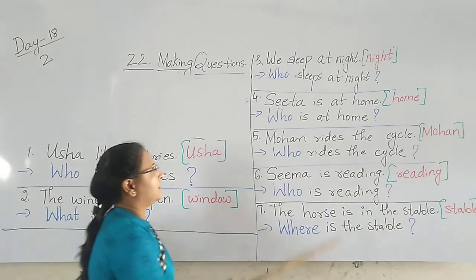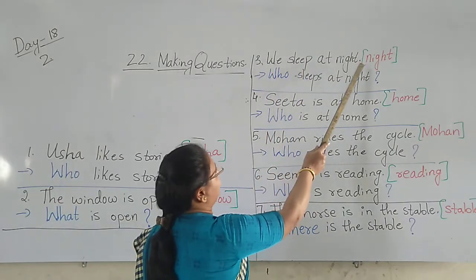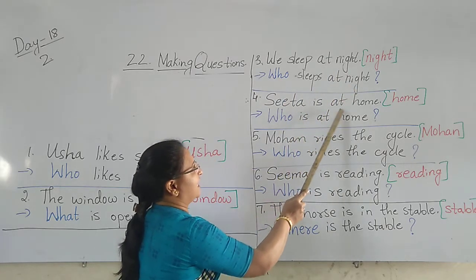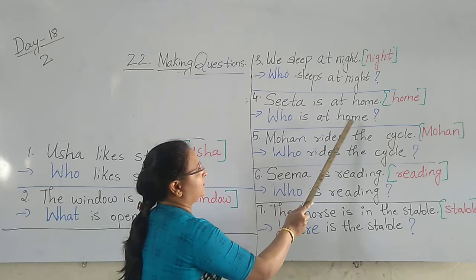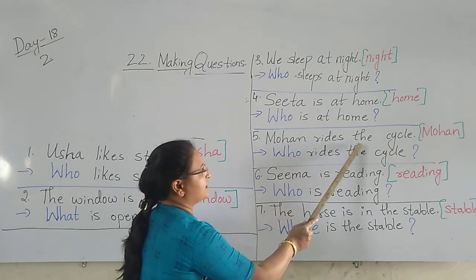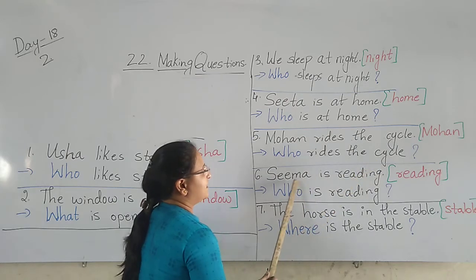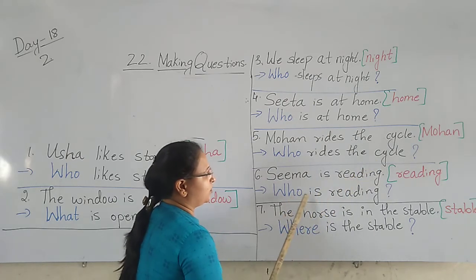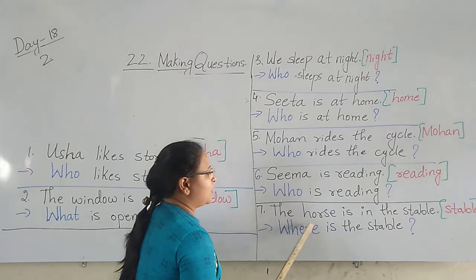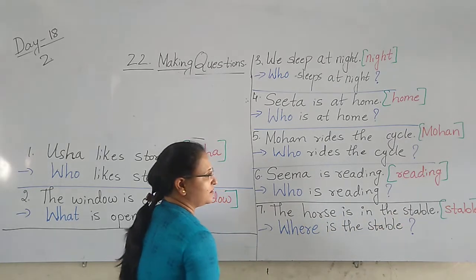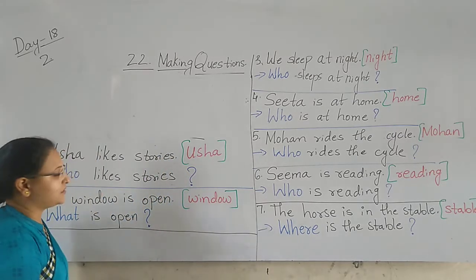Where is the stable? We sleep at night. Who sleeps at night? Sita is at home. Who is at home? Mohan rides the cycle. Who rides the cycle? Seema is reading. Who is reading? The horse is in the stable. Where is the stable?